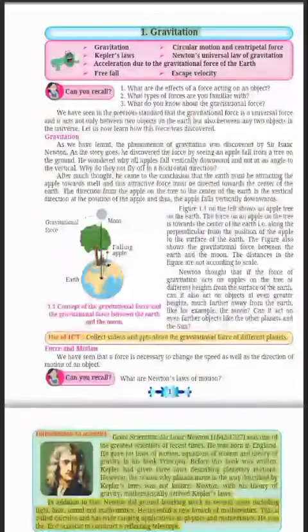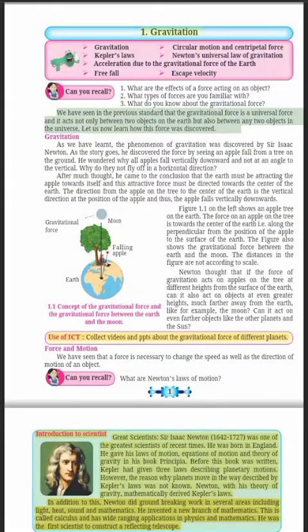Gravitation. We have seen in the previous standard that the gravitational force is a universal force and it acts not only between two objects on the Earth but also between any two objects in the universe. Let us now learn how this force was discovered. As we have learnt, the phenomenon of gravitation was discovered by Sir Isaac Newton.